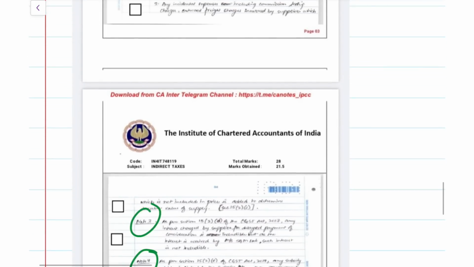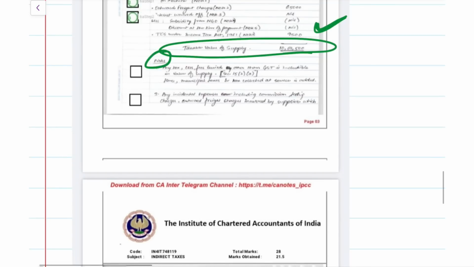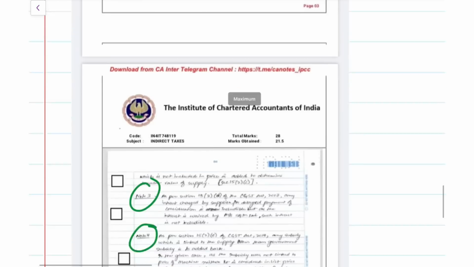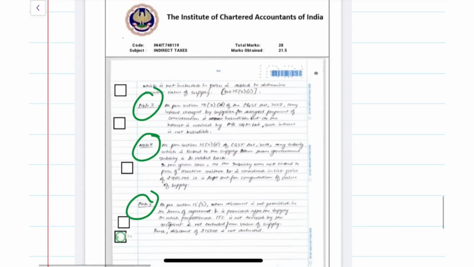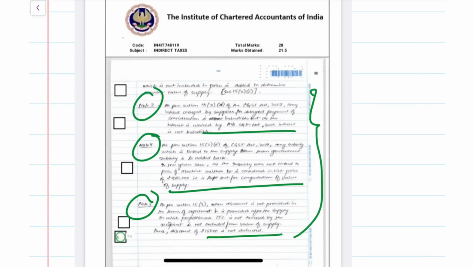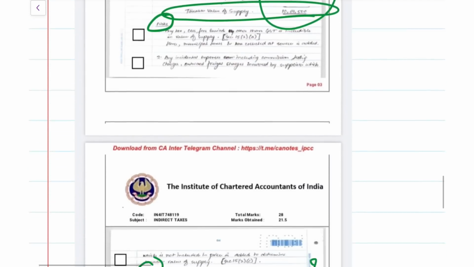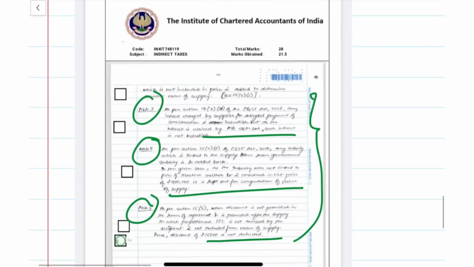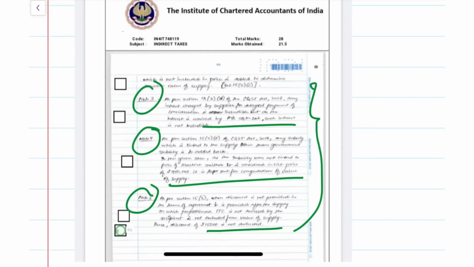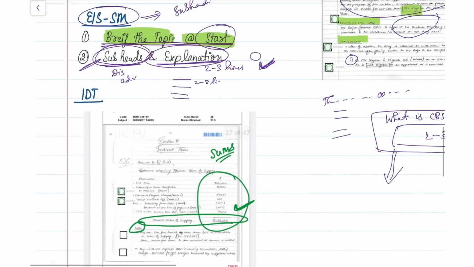whatever notes you are providing, that is also going to carry your marks. See here how the person has explained the provisions and why they have taken the so and so decision while making this answer. You have to explain all of that. Just imagine that the examiner does not know anything and you are teaching them, so you need to explain all the provisions in the exam. I hope you understood this.